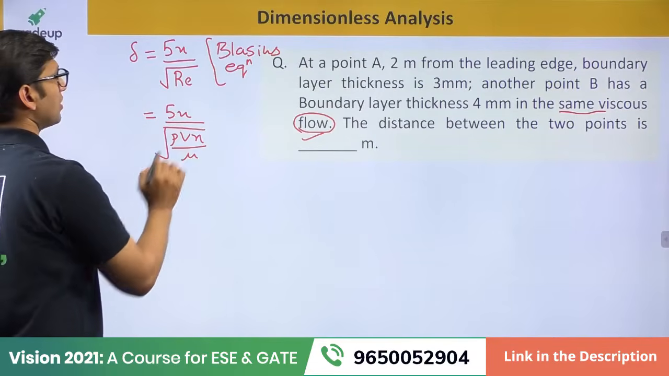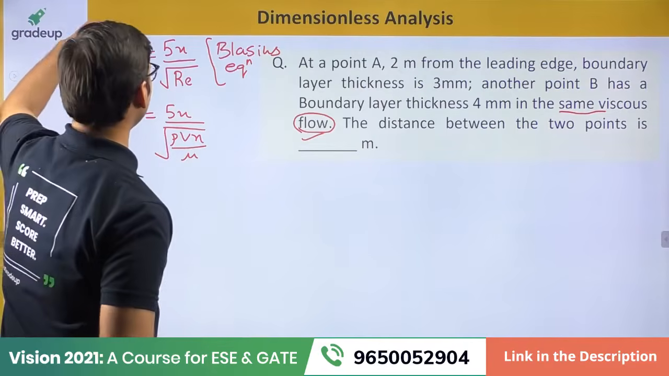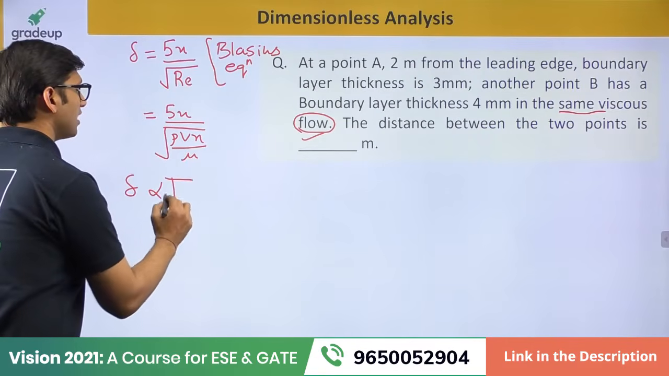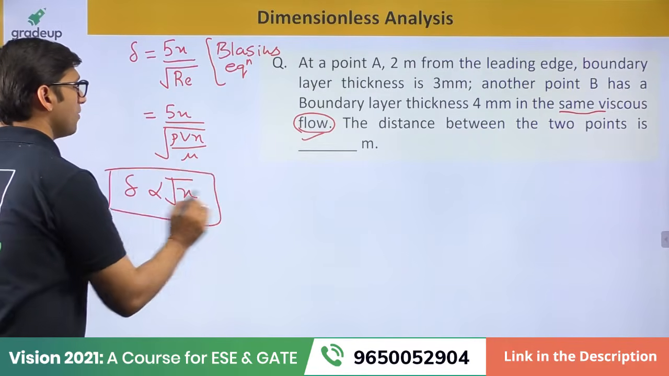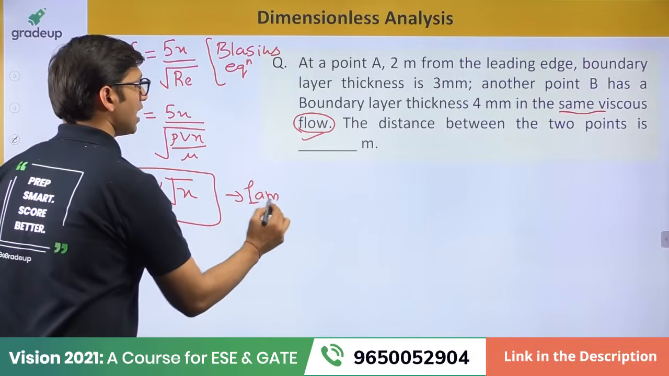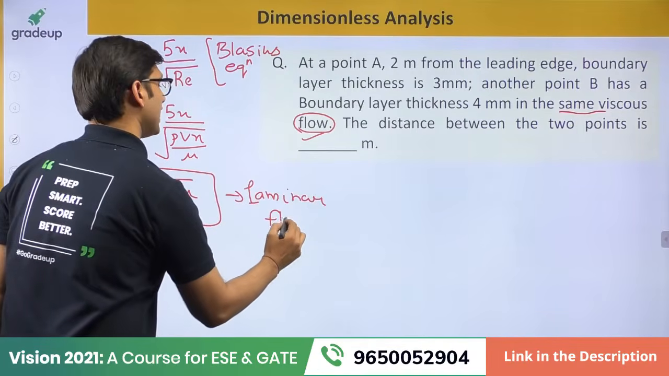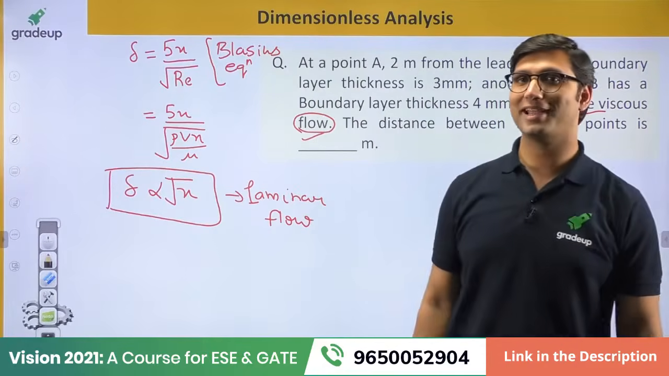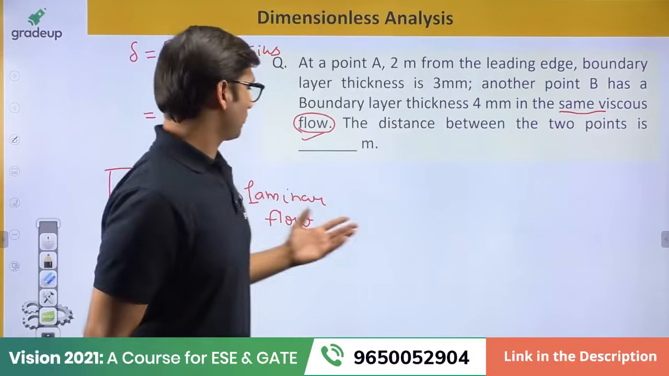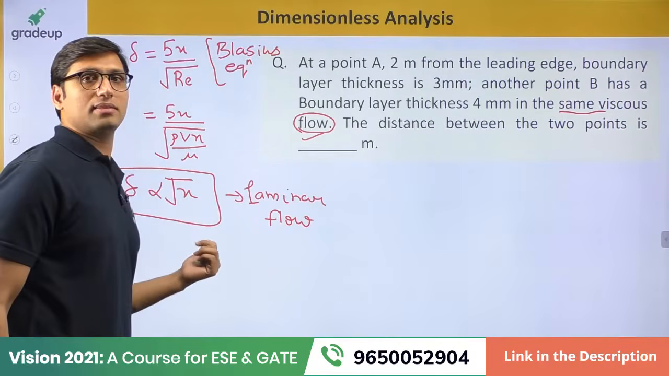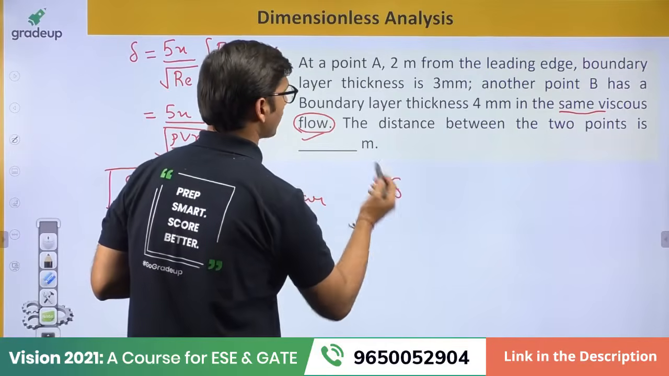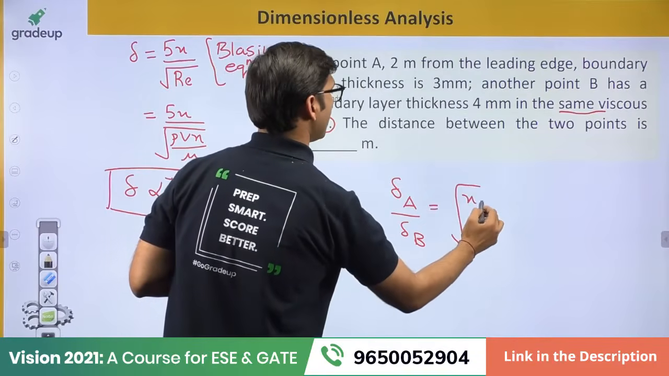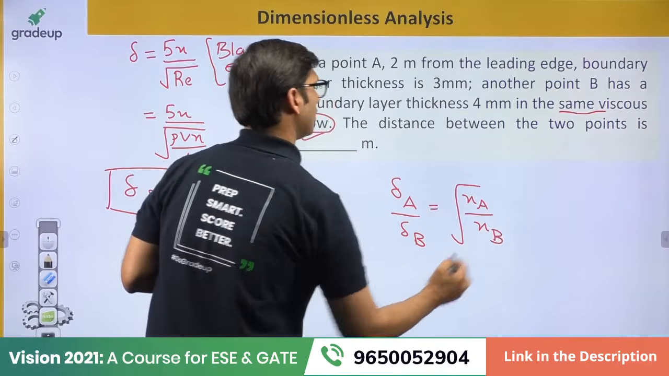So this x will go to this side, because you have to find the relation between delta and the distance from the leading edge. So what relation you will get is delta is directly proportional to root x for a laminar flow. That is, the boundary layer thickness is directly proportional to the square root of the distance from the leading edge. After finding this relation, you just put the values: delta A over delta B will be equal to the square root of XA over XB, right?